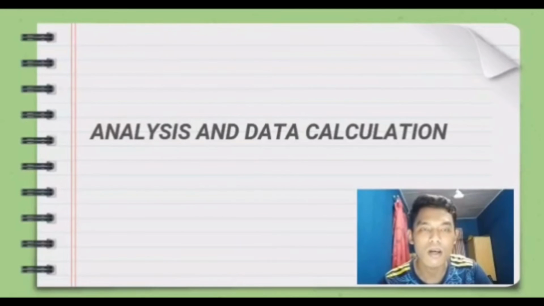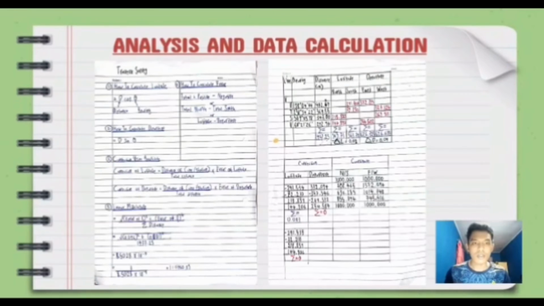Now in my group, I will explain about analysis and data calculation. This slide is about formulas for traverse survey. The first formula is how to calculate latitude: latitude equals distance times cosine of bearing. Formula number 2 is how to calculate departure: departure equals distance times sine of bearing. And formula number 3 is correction using Bowditch.